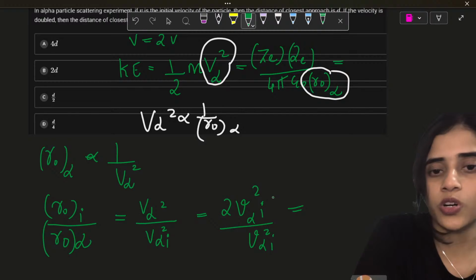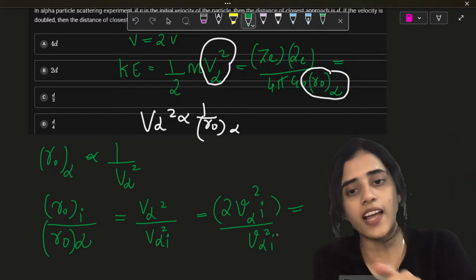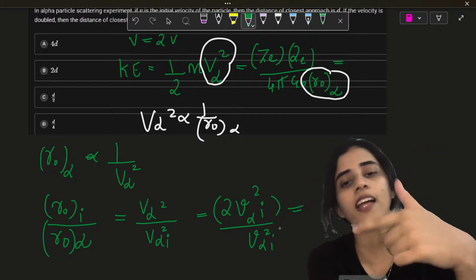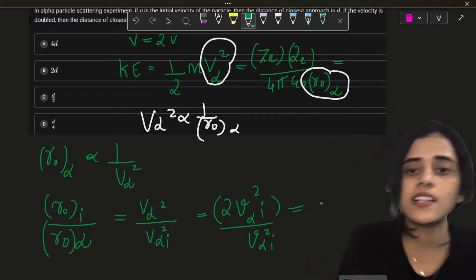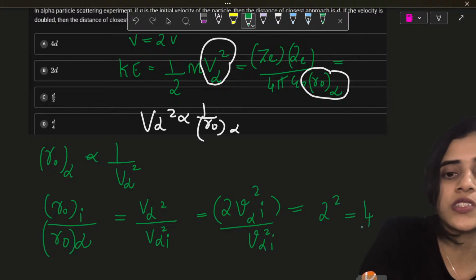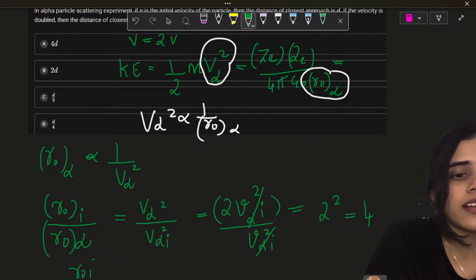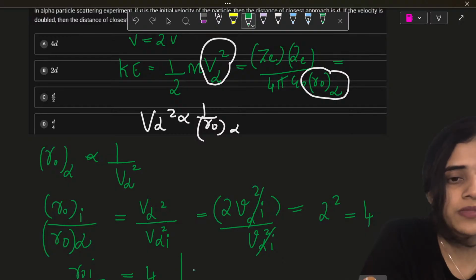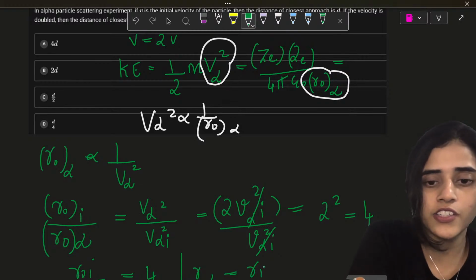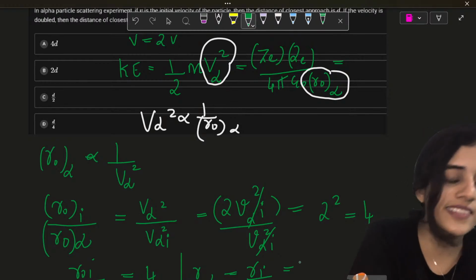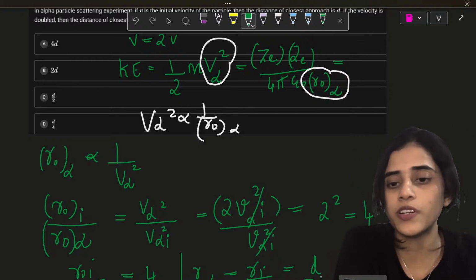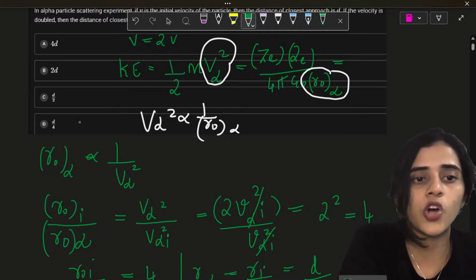Okay. Now this is what? 2 V alpha square will be 4 V alpha square. V alpha square cancels. So this becomes 2 square, which is 4. This and this will cancel. So now R initial divided by R alpha, which is final, is equal to 4. Now from this I can get R alpha is equal to what? R initial by 4. Now R initial is my distance, is my initial distance. So I will put it as D by 4. This is option D.